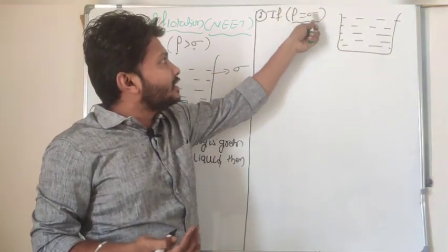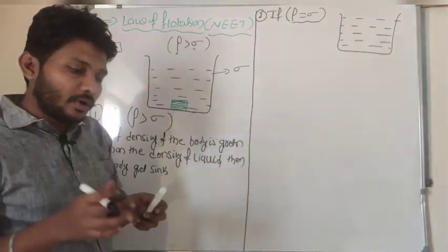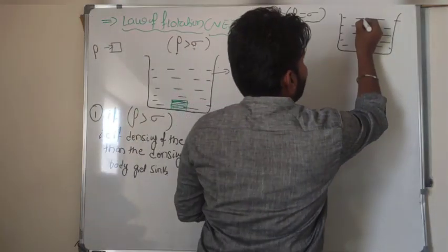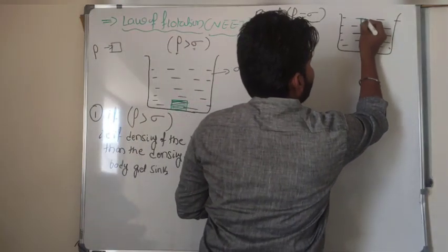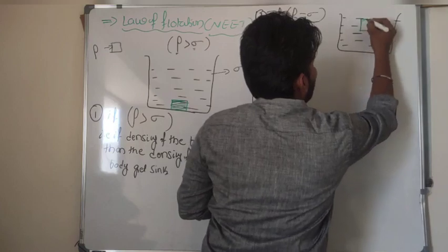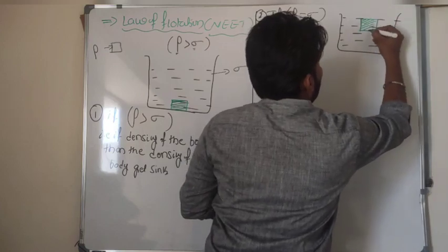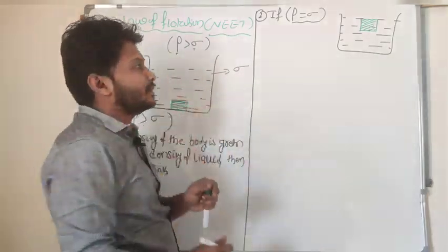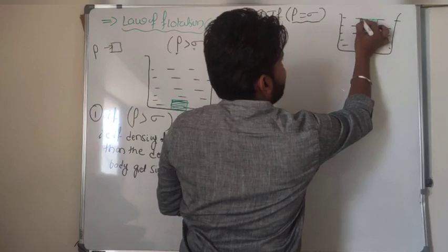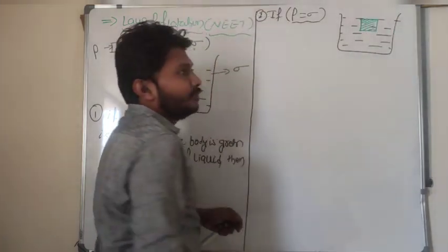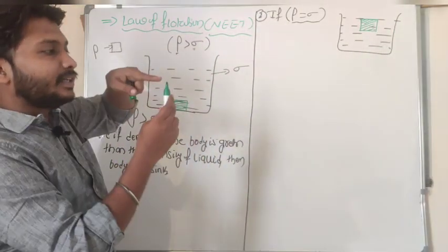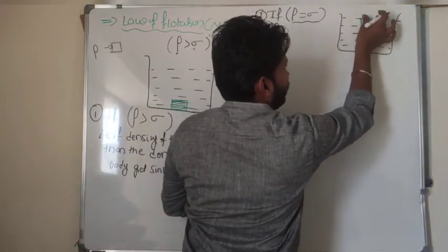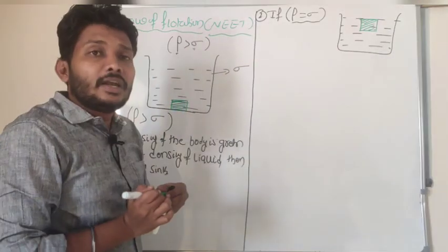If both are the same, the net force acting on the body is 0. So if the net force on the body is 0, the object will float here. The top surface of the object is in contact with the surface of the fluid. In this manner the object floats in the liquid.